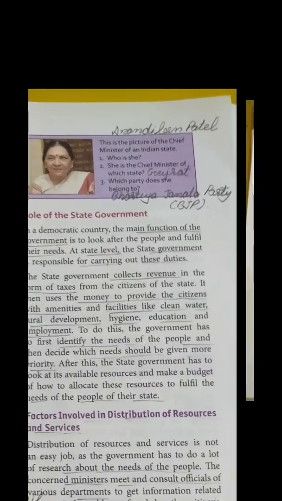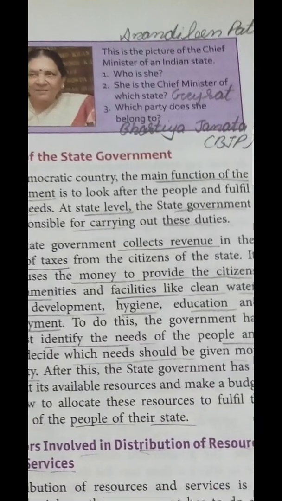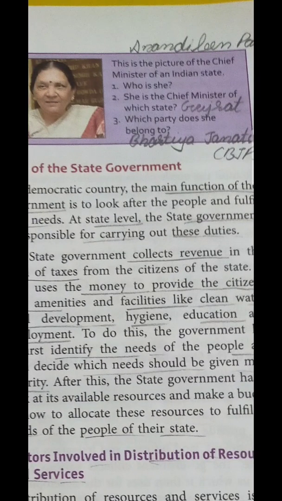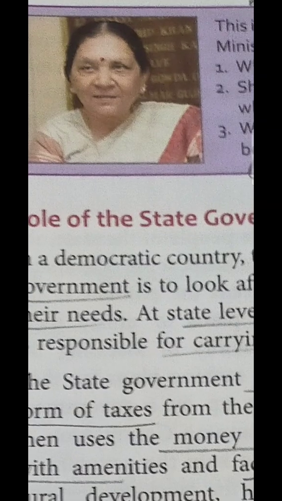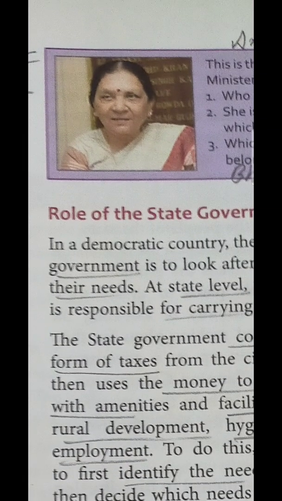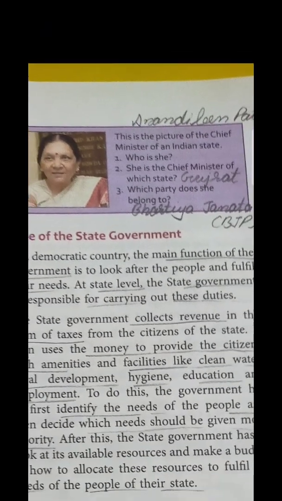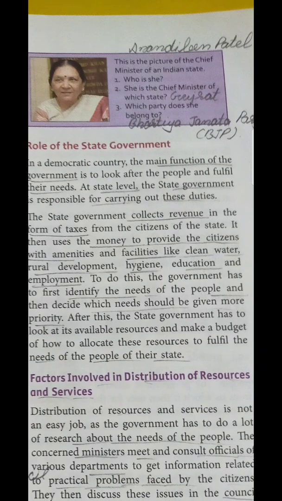So here is a box given. Look at the picture, who is she? This picture is of the Chief Minister of an Indian state. Just look at the picture once and try to identify who she is. So she is Anandiben Patil. Okay. The second question is related to this: she is the Chief Minister of which state? She is the Chief Minister of Gujarat, and she belongs to which party? She belongs to the BJP, that is the Bharatiya Janata Party.